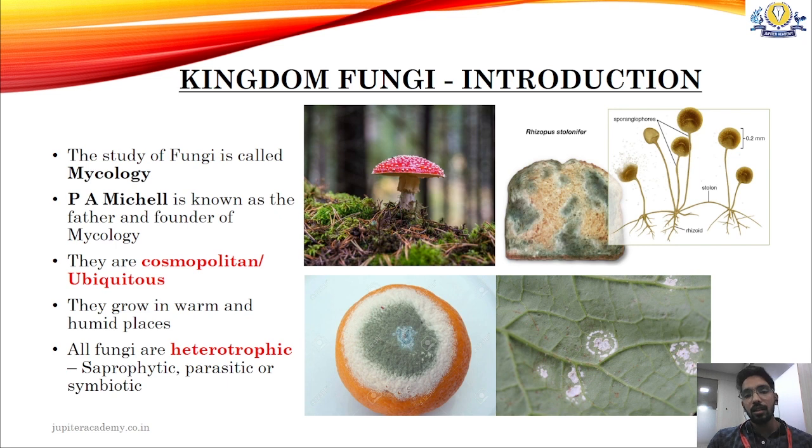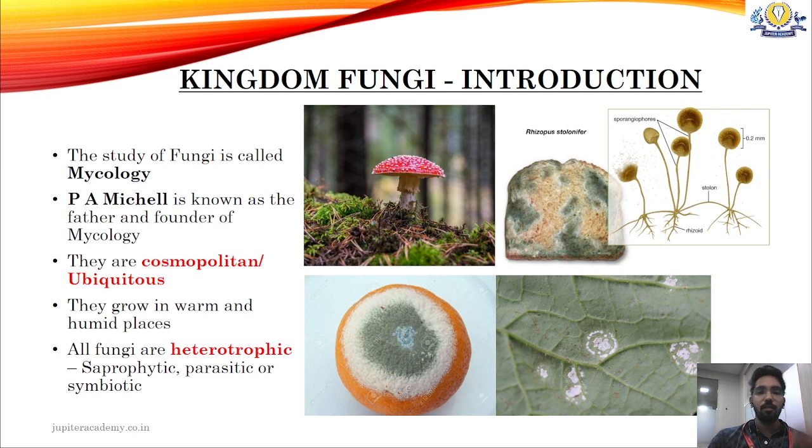Just like bacteria, fungi are also cosmopolitan or ubiquitous. They are seen everywhere, in the sea, in aquatic habitats as well as in terrestrial habitats, all over the world. They generally grow in warm and humid places. And all fungi are heterotrophic in nutrition, meaning they are either saprophytic, parasitic, or symbiotic.